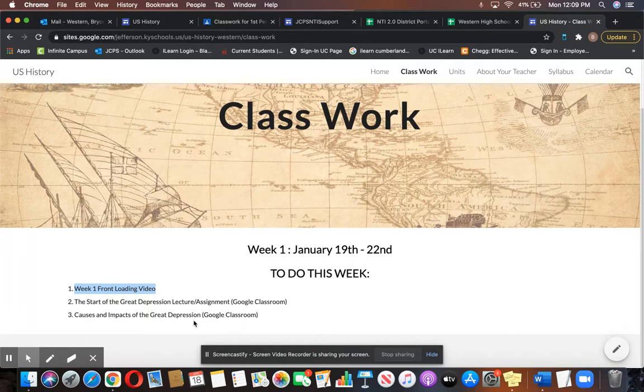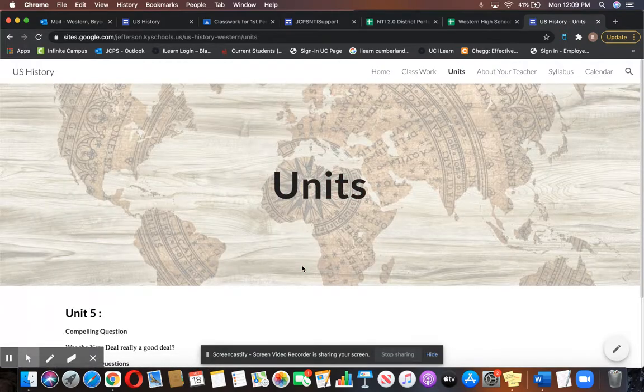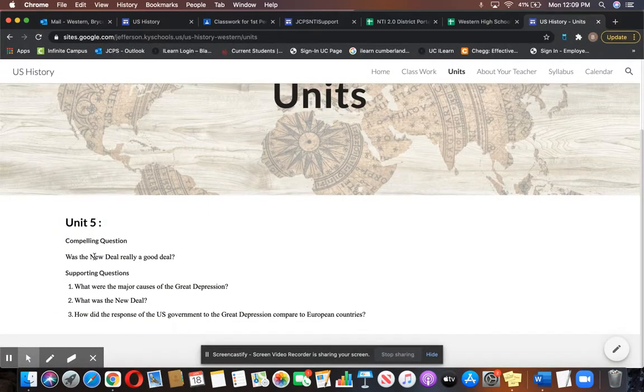Okay. So going to units real quick, and then we'll come back. We are, again, in Unit 5. So in Unit 5, we're starting this week our whole compelling question. And our compelling question is the overall topic of the whole unit. So this whole unit, we're wanting to come back to this idea of, was the New Deal really a good deal? Okay, so these 3 supporting questions will help us answer this overall compelling question.